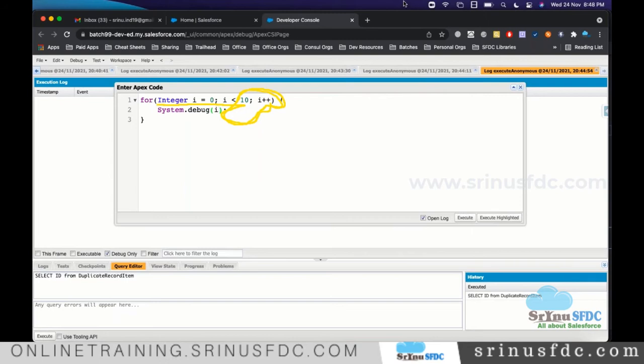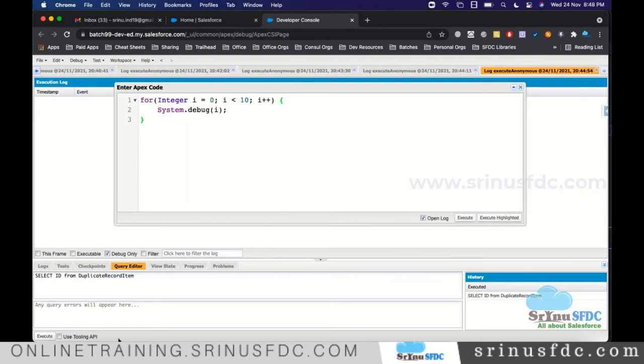Most of the times we use this for loop, index based for loop. One small doubt: what is the difference between do loop and for loop? Because in do loop we have mentioned it separately, but in for loop you're mentioning everything in one line. So what is the difference between the previous one and the current one?